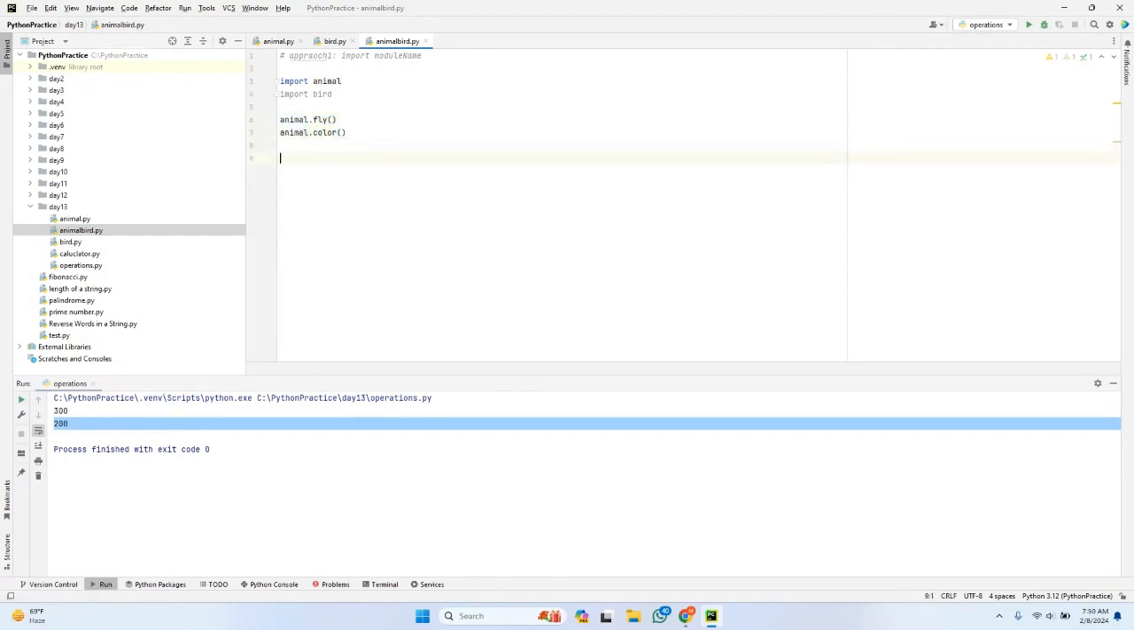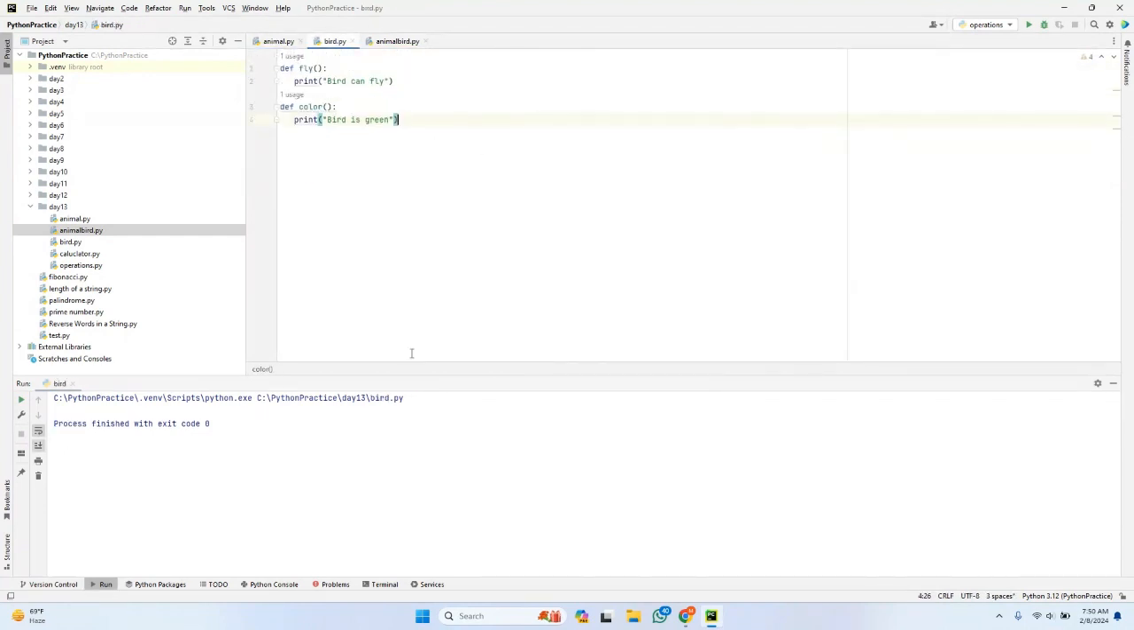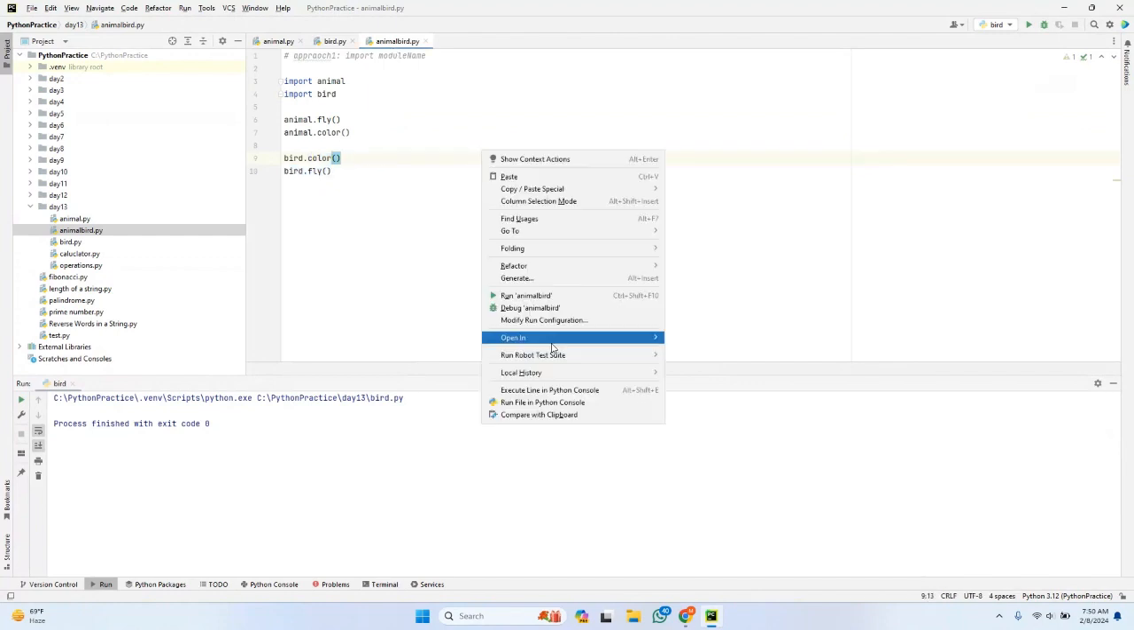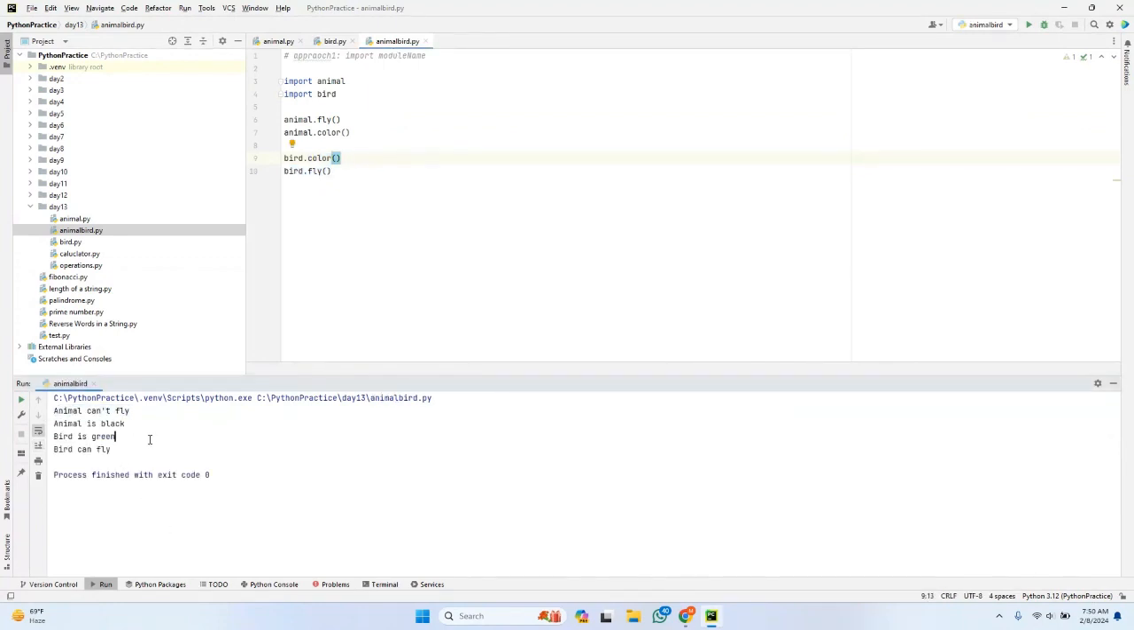In the same way, let me call the board functions, board.color as well as board.fly. Very important: upon calling, it will execute the respective statements in those respective functions. I'm just calling animal methods as well as board methods. These are very clear. There is no conflict here, because the animal module has its own fly and color functions.